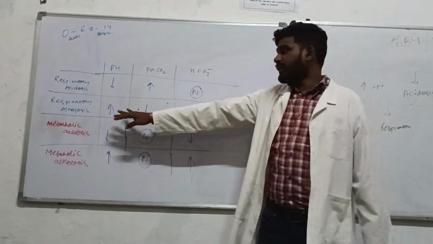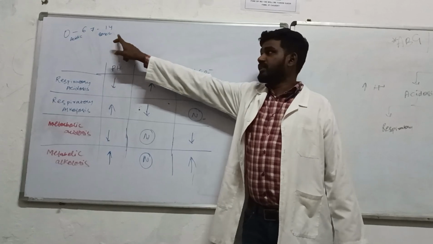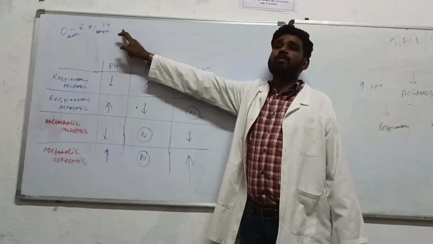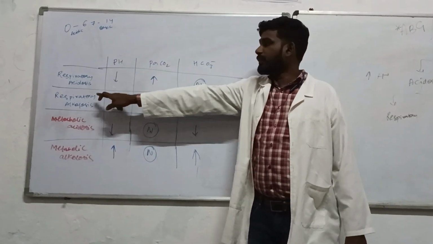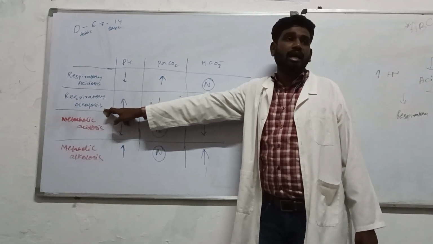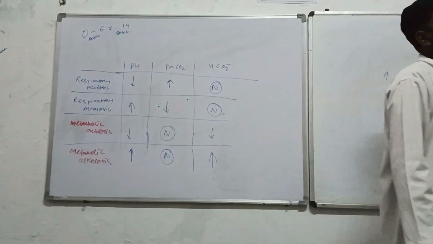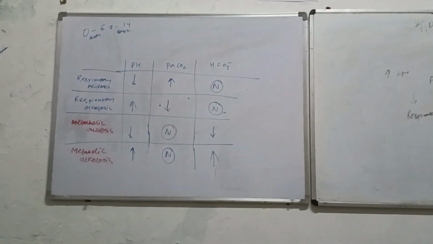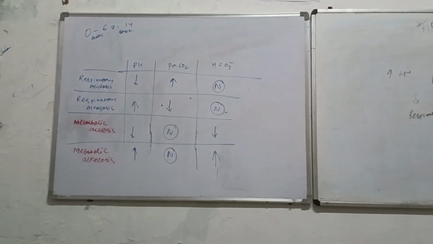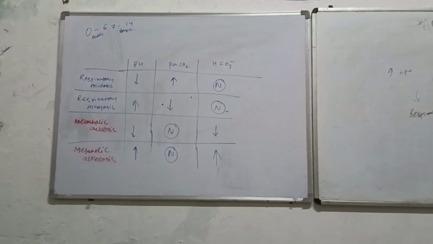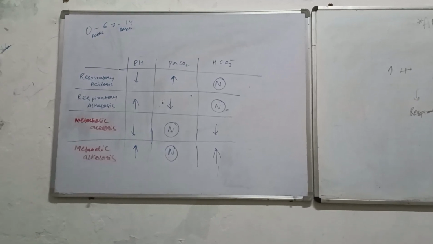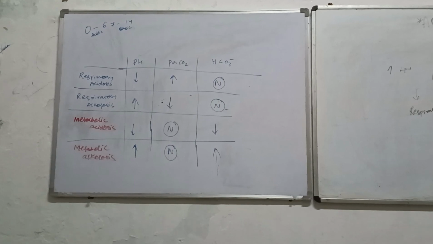Whereas in respiratory alkalosis, the pH is rising. If the pH is rising, it means your body is moving to the alkaline phase. And vice versa, carbon dioxide production has become low inside your body. If carbon dioxide production is low, there is no chance of producing carbonic acid, so your body will move into the basic phase.